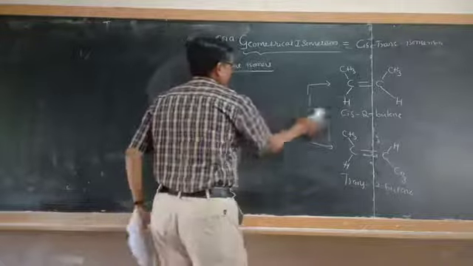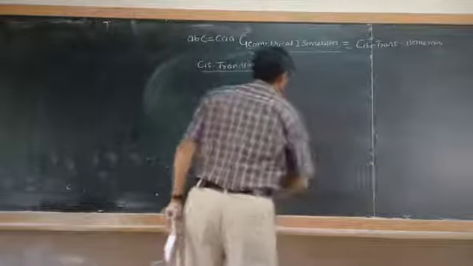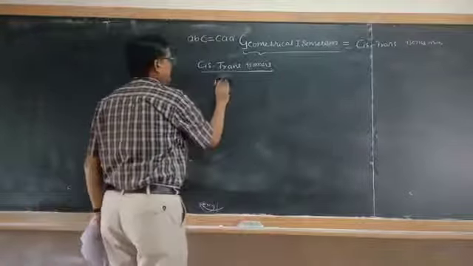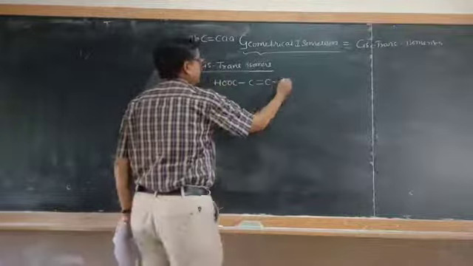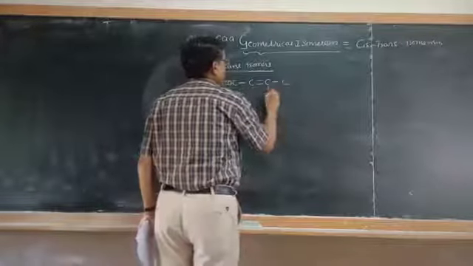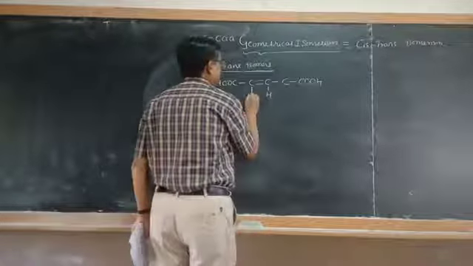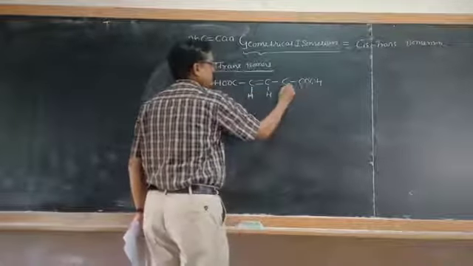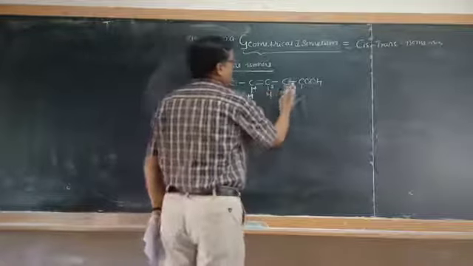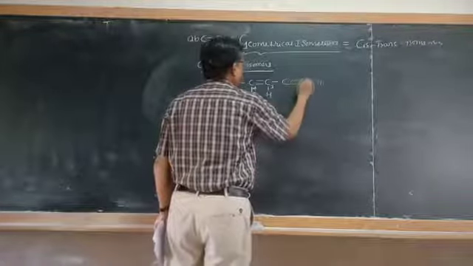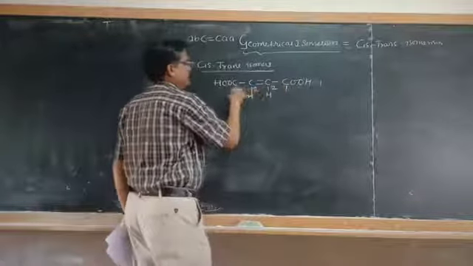Similarly, we can take another important example: HOOC-CH=CH-COOH. It is carbon 1, 2, 3, 4.